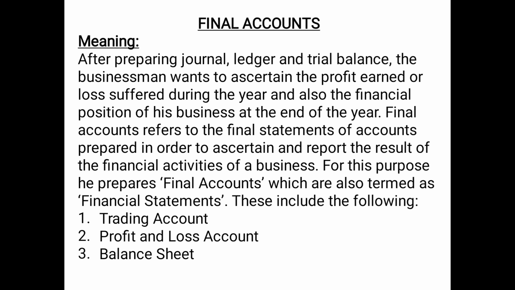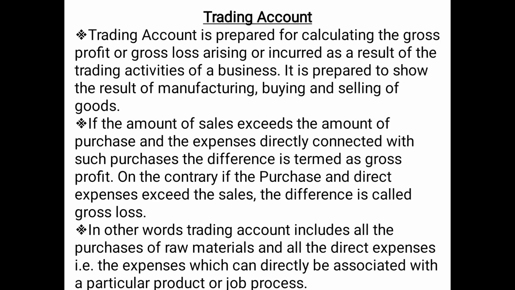So these financial statements include three statements. Number 1 is trading account, number 2 is profit and loss account, and number 3 is balance sheet. So we'll be discussing each of these three in detail with the meaning, objective, rules, and the format. Let us begin with the trading account first.